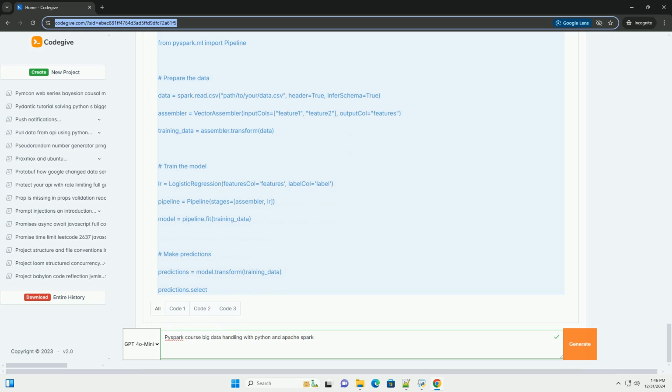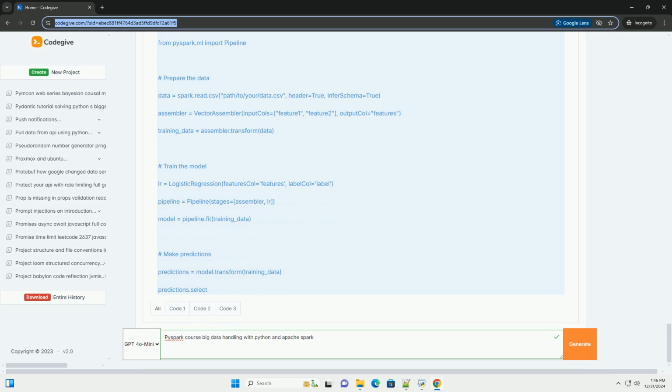Example, creating a DataFrame from a CSV file. Python: load data from a CSV file. df = spark.read.csv("path/to/your/file.csv", header=True, inferSchema=True). Show the first few rows of the DataFrame: df.show(). DataFrame operations. You can perform a variety of operations on DataFrames, including filtering, aggregating, and joining.